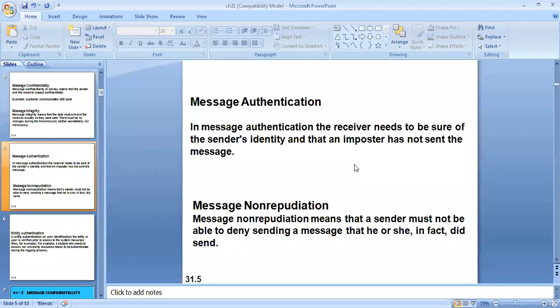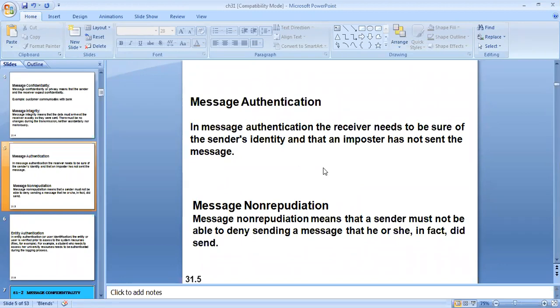An imposter is a person, or we can say a hacker, who is secretly viewing the communication behind the scenes, and he is trying to take some information, change that information, and send different information. That should not happen. So that is with respect to message authentication.